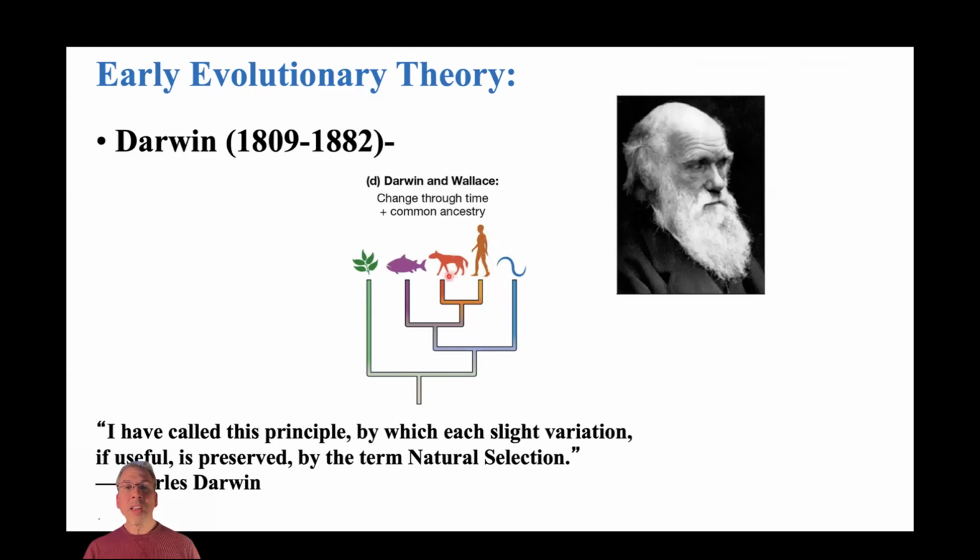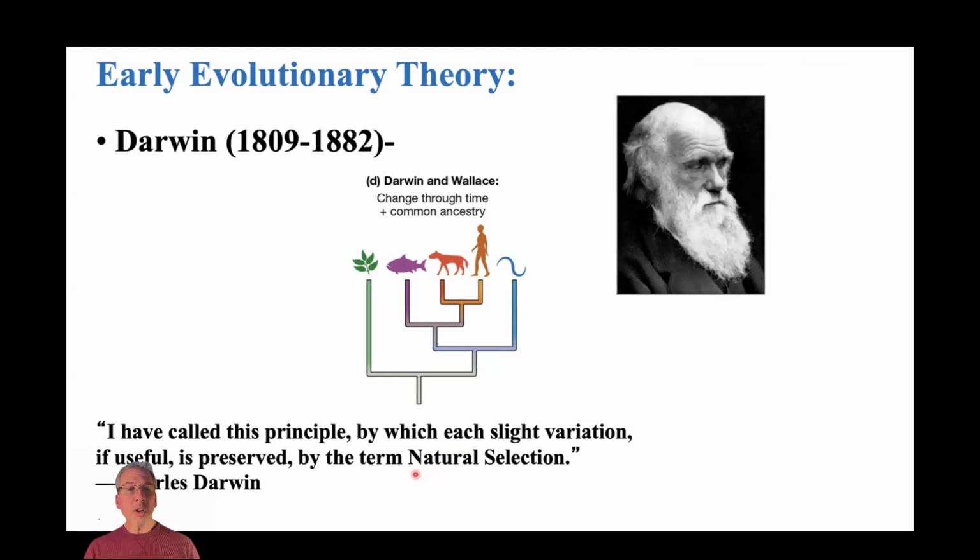We can say humans and dogs share some common ancestor, and we are more closely related to dogs than we are to, let's say, plants, right? That's not to say that dogs evolved into humans or that chimps evolved into humans, but the idea is we share some common ancestry. So what inspired Darwin's thinking?